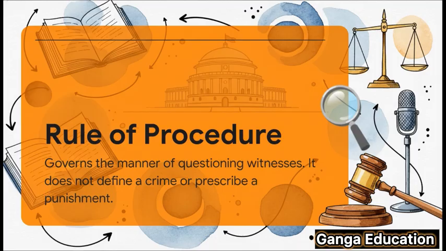Here's a key distinction to remember. Section 146 is what we call a rule of procedure. What does that mean? It means it's all about how to do things in court, specifically how to question witnesses. It's not defining a crime, and there's no punishment attached to it. It's all about the process, not the offense itself.